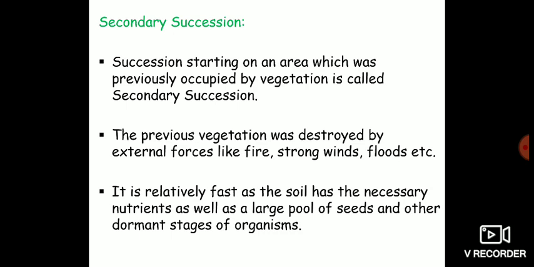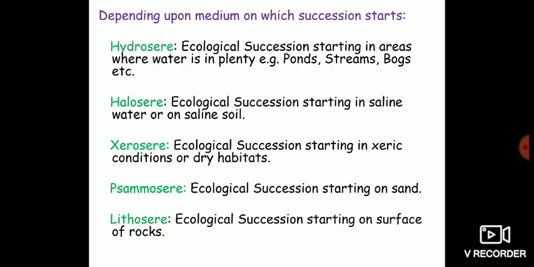In primary succession you do not have a fertile soil, you do not have soil, you do not have propagules, while in case of secondary succession you have the necessary nutrients in the soil, you have a large pool of seeds and other propagules of organisms, and because of these reasons succession takes place relatively fast in secondary succession.